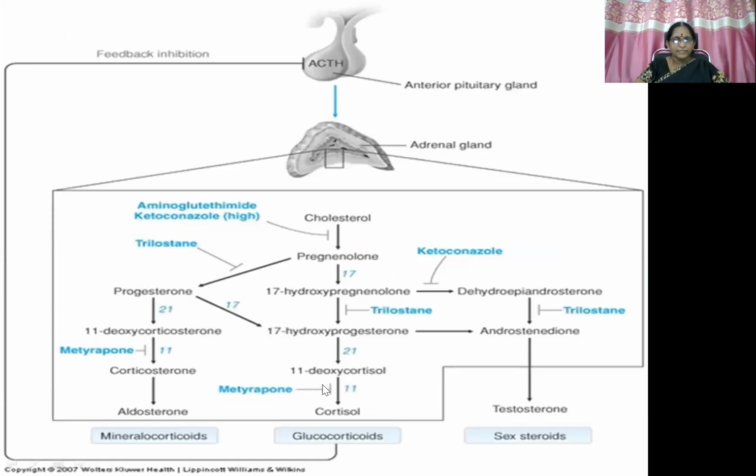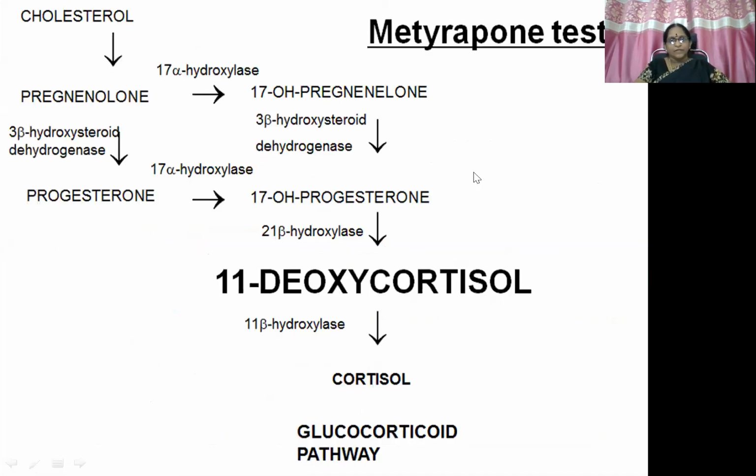So here this step is going to get inhibited. Primarily this is the step that is going to get inhibited, and corticosterone and cortisol synthesis is also inhibited. Okay, then the metyrapone test. What is this? Whenever we administer metyrapone, it obviously affects this 11-beta-hydroxylase enzyme mediated reaction and suppresses the cortisol action. So in a normal person, whenever you administer metyrapone, there is suppression of cortisol secretion within the body, which can further go back for feedback regulation. So it further stimulates the pituitary gland, releasing ACTH.